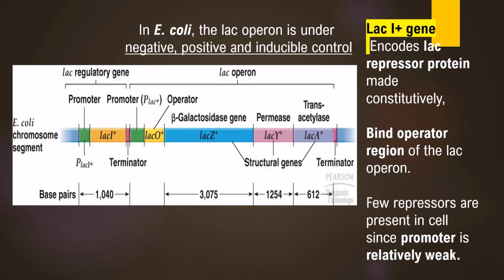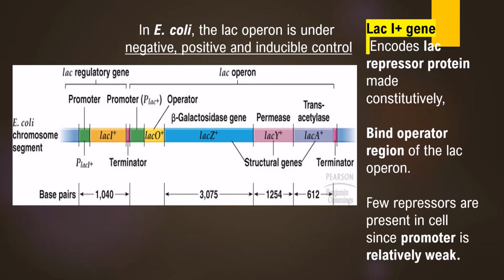The lac operon of E. coli can be regulated in two ways: by negative regulation with the help of a repressor molecule, and positive regulation with the help of the catabolite activator protein cyclic AMP complex. This operon is said to be an inducible control mechanism.